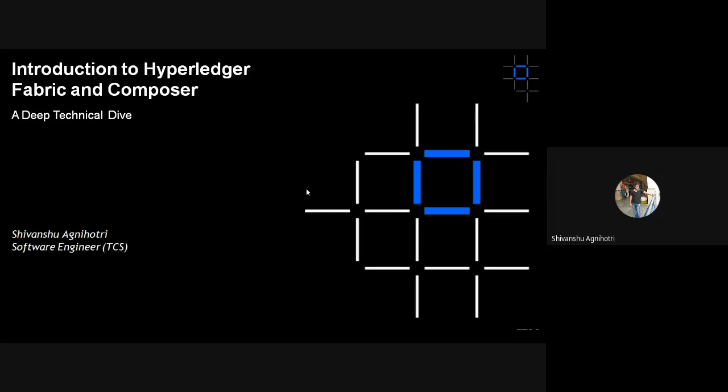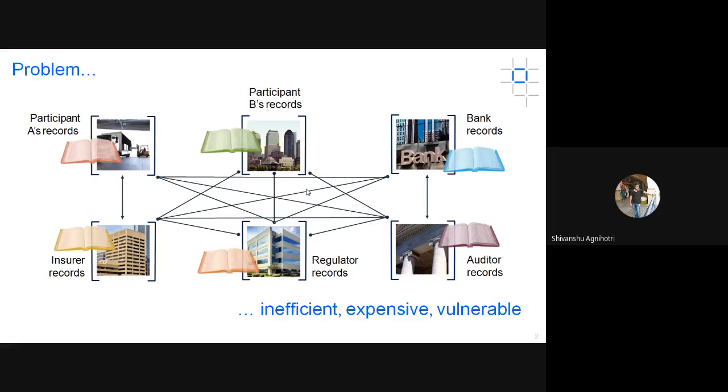So let's begin. As everyone has been discussing, what was the existing problem with the traditional system? This was the concept of the traditional system. As we can see here, there are different participants, and these participants are independent, and they want to communicate with each other.